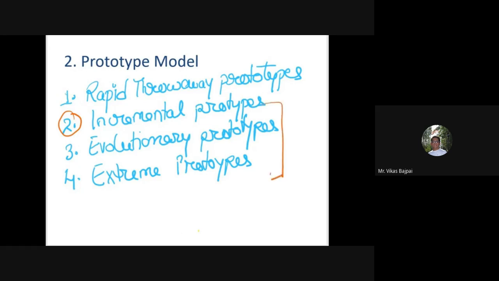So what happens here is your final product is decimated into small prototypes. There is one typo in this particular case, it's prototype.